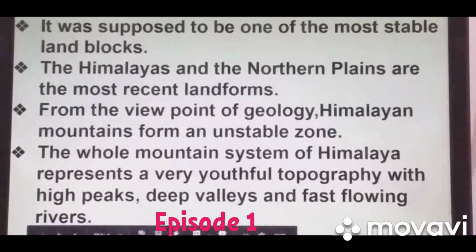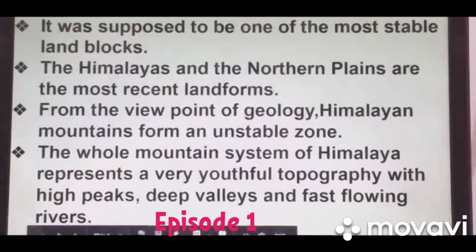From the viewpoint of geology, Himalayan mountains form an unstable zone because they are made up of sedimentary rocks. That is why it is a very unstable zone, and most of the time landsliding, earthquakes and such disasters can be found in this zone.